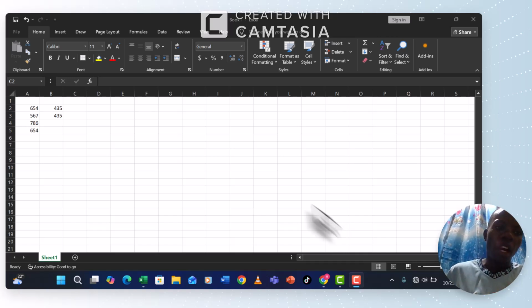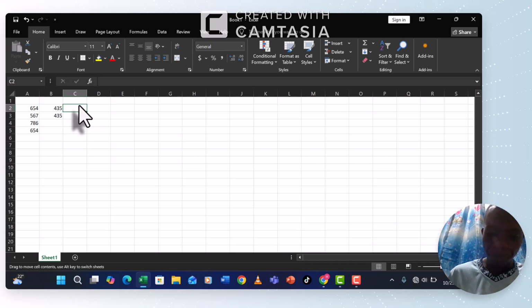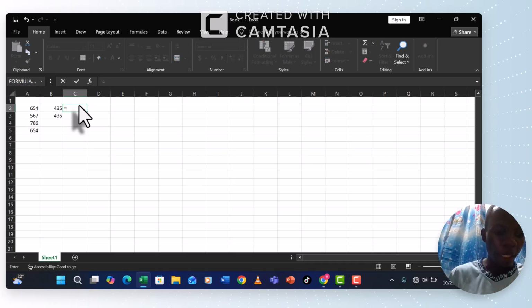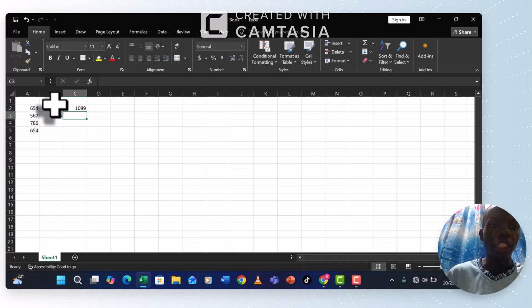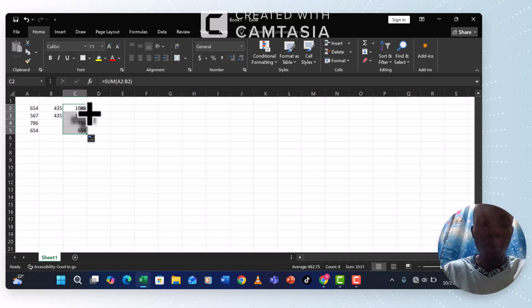Let us say we have a function that helps us to add in Excel. Let us say I'm making a function: equals SUM, open brackets, select the range, close the brackets, then enter. So this function that I have used helps you to add. This is the function, so I get the answers. It is SUM. It enables you to add.